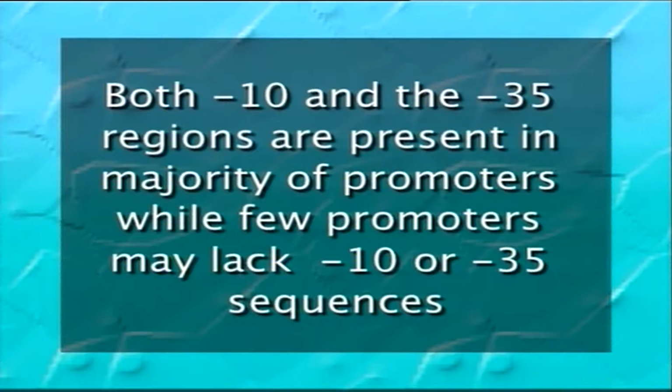Both -10 and the -35 regions are present in the majority of promoters, while few promoters may lack either -10 or -35 sequences. Each promoter has a certain degree of variation from the consensus sequence, and the promoters of highly expressed genes should not deviate much from the consensus sequence.